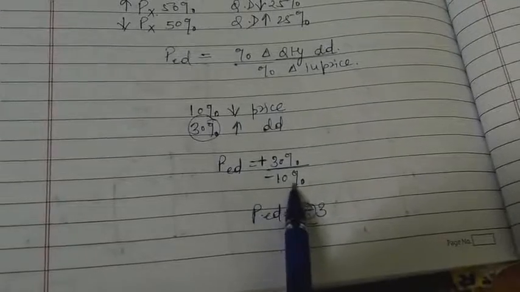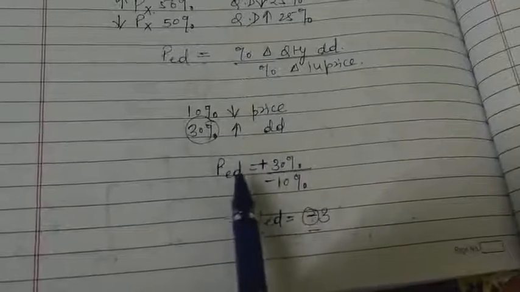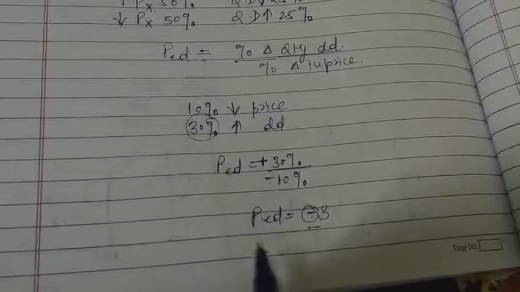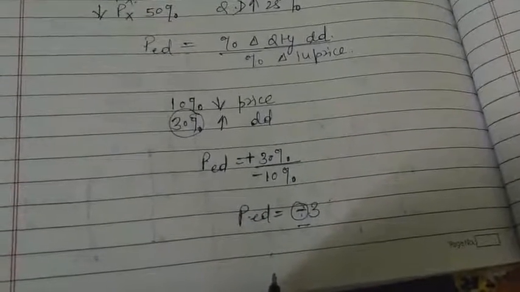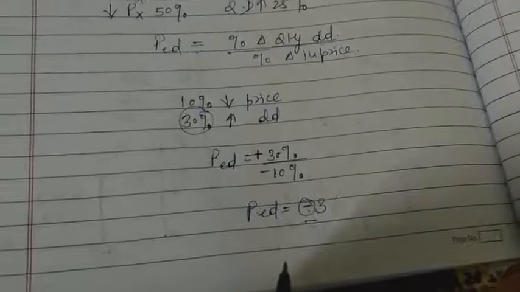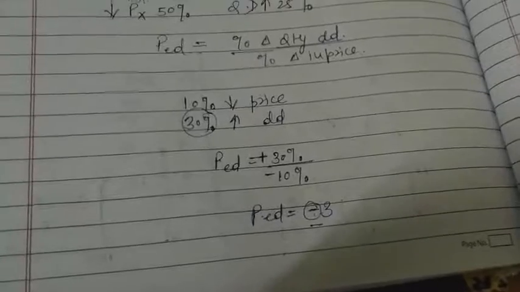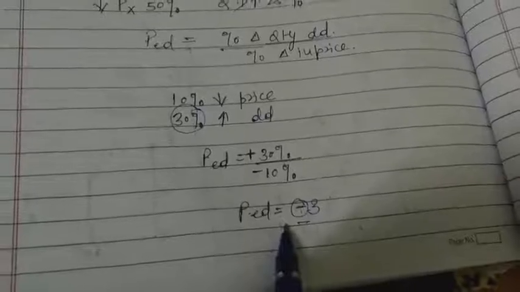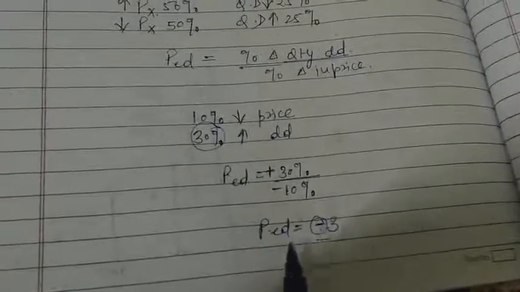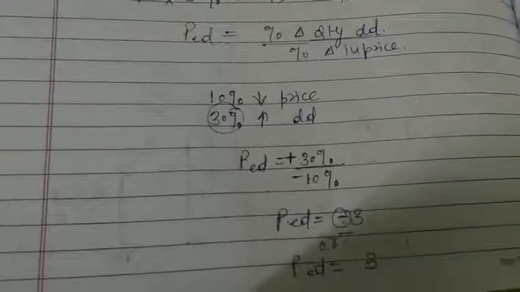The given change in price is 10%. So what is the degree of responsiveness of the change in demand? The degree of responsiveness is 3 times, and the number of times can never be negative. We cannot say that you have seen a movie minus 4 times. So the number of times cannot be negative, so we ignore this minus sign. We always write it like this: price elasticity of demand is equal to 3.